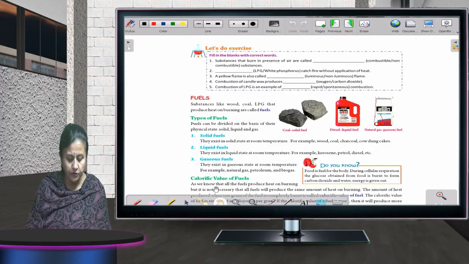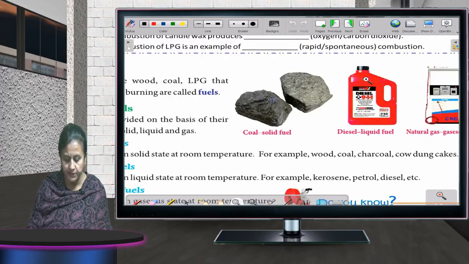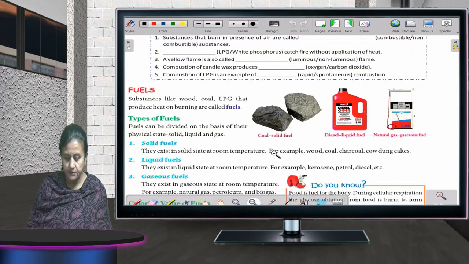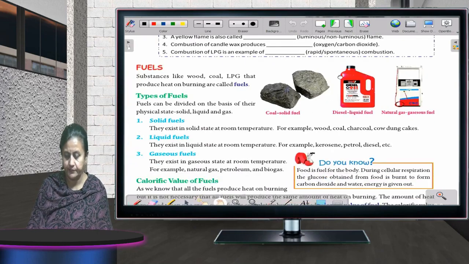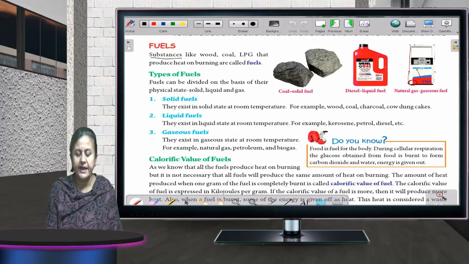Now, we'll talk about fuels, different types of fuels. Fine now. Can you see on your screens? Fuels. Substances like wood, coal, LPG that produce heat on burning are called fuels.